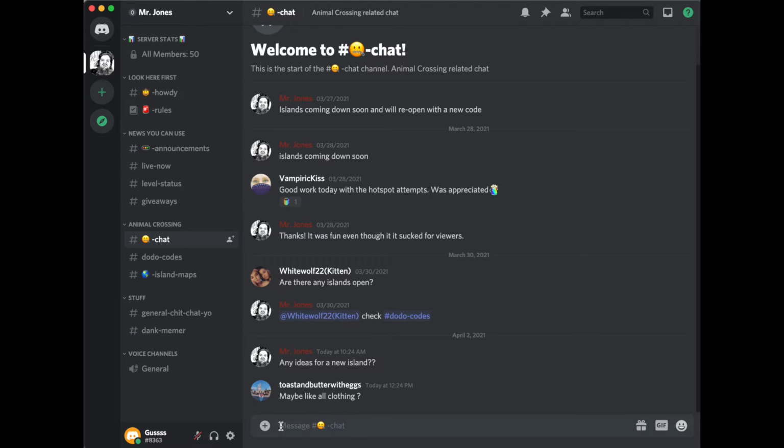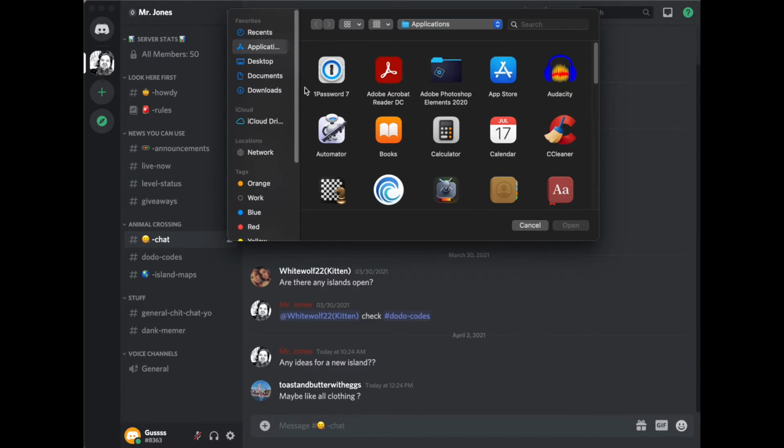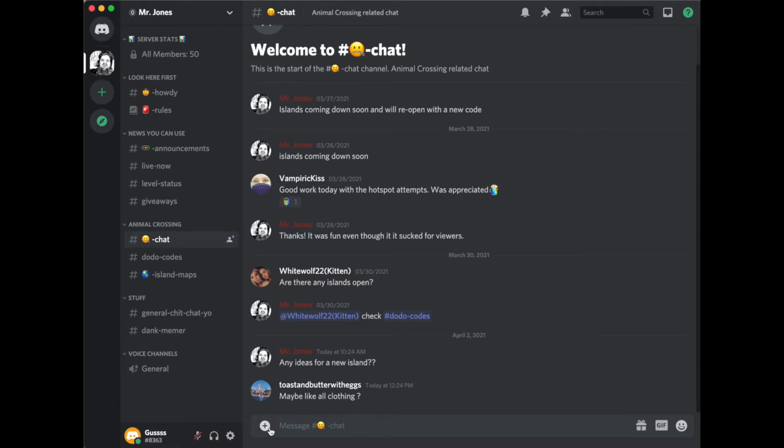The cursor will show up, and you'll see a plus sign. If you click that, you can add a photo. I got mine set up to just take me to applications, but you can add a photo there. On your mobile app, it'd be the same thing. It might actually show an icon of a photo or something. Click it, add photos. Very basic, easy. Not going to worry about this gift thing because that'll take you to billing information to do Discord Nitro, which gives you a few more perks for using Discord. Not going to talk about that.